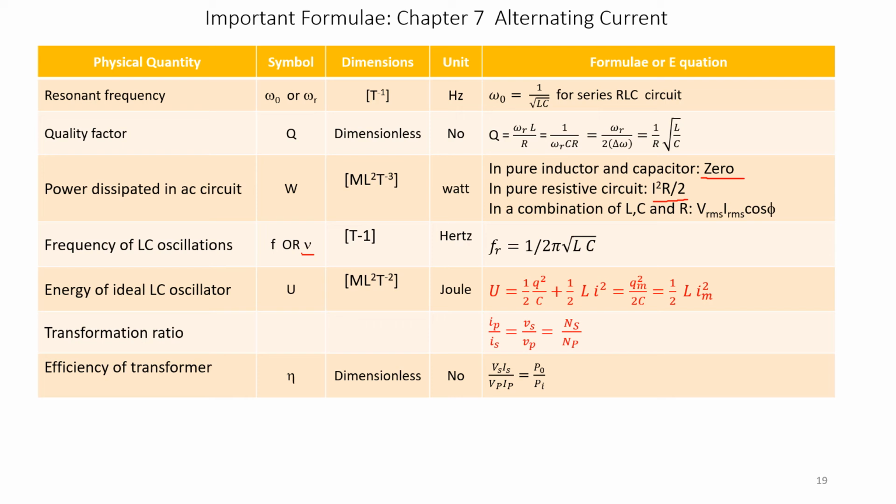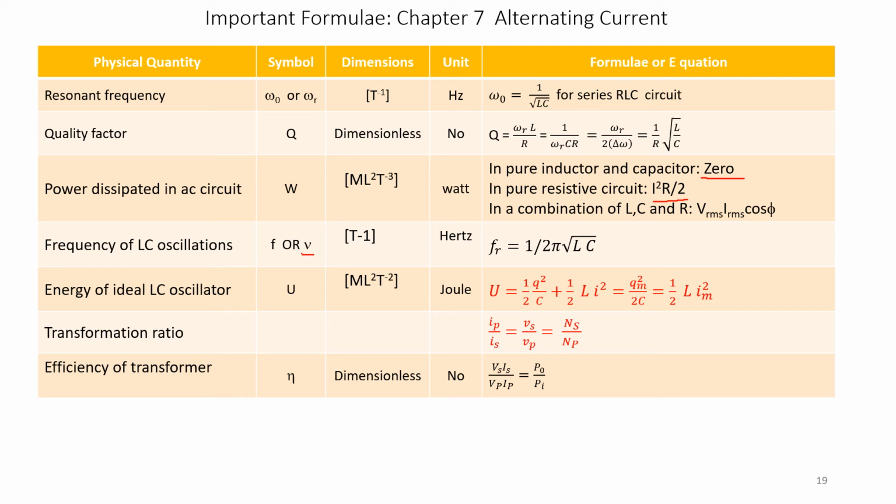That is also given by Qm squared, that is maximum charge squared, divided by 2C. That is the energy across a capacitor. Maximum energy across a capacitor or maximum energy across an inductor. For the inductor, the factor is 1 over 2 into L im squared.